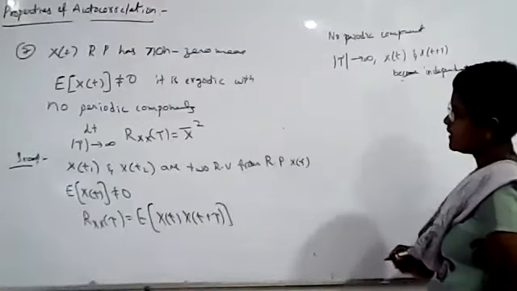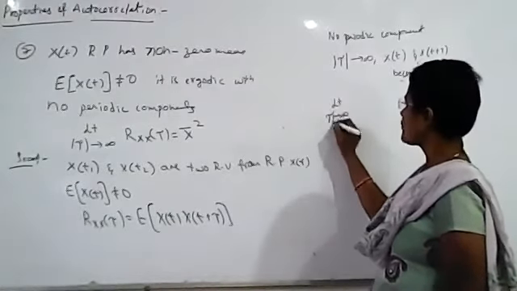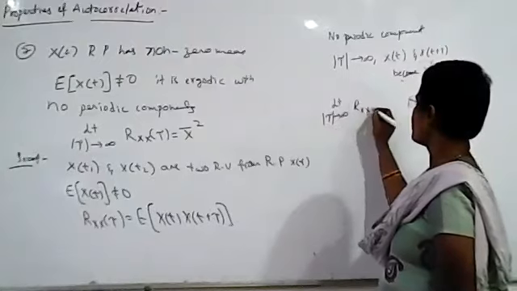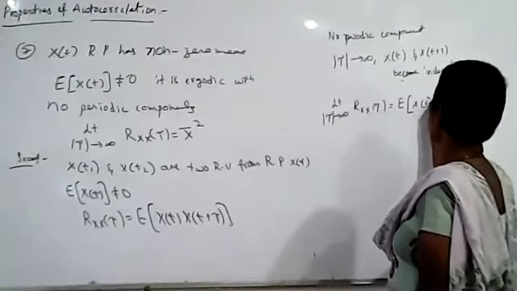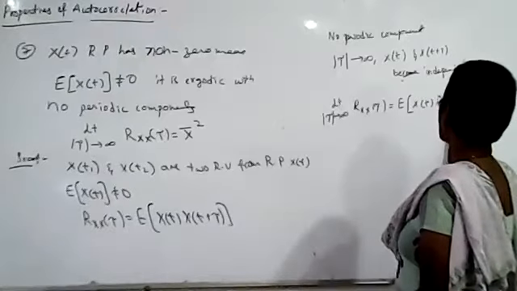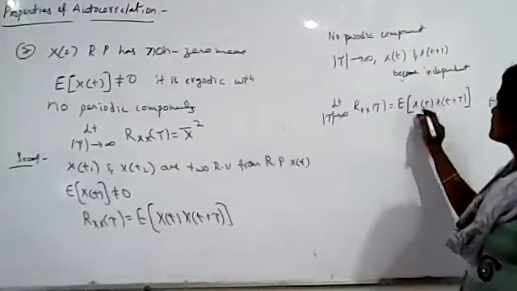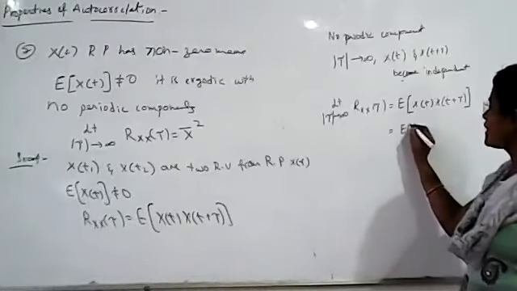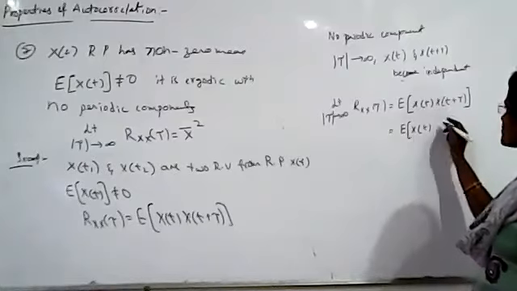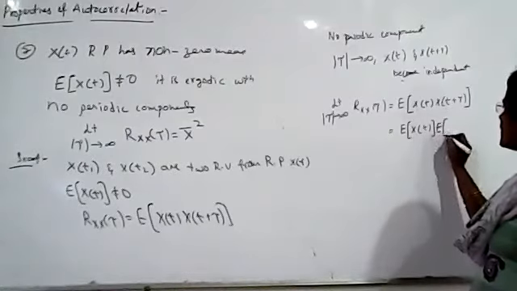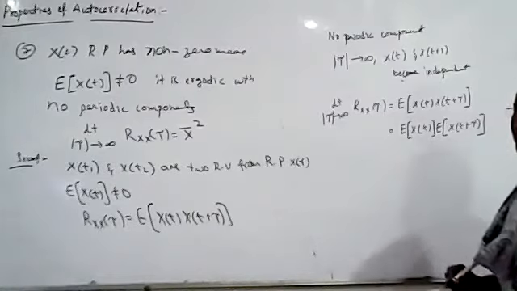These two will become independent. So when tau tends to infinity, Rxx of tau will be equal to expected value of x of t plus tau, where tau value is tending to infinity. Now what happens to these two random variables? These two become independent. If two random variables are independent, expected value of x of t into x of t plus tau will be equal to what? Expected value of x of t times expected value of x of t plus tau.